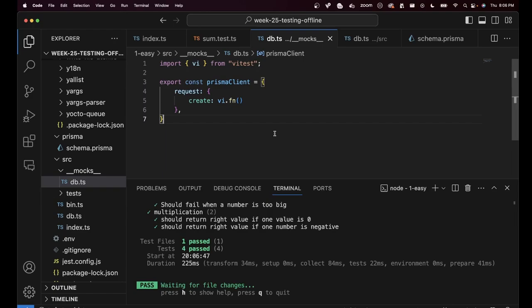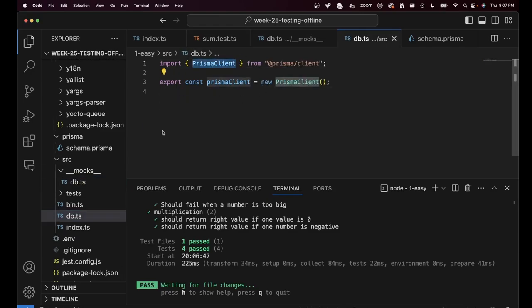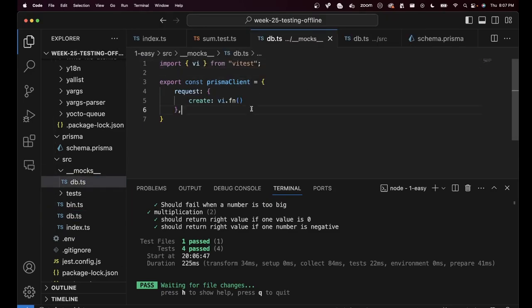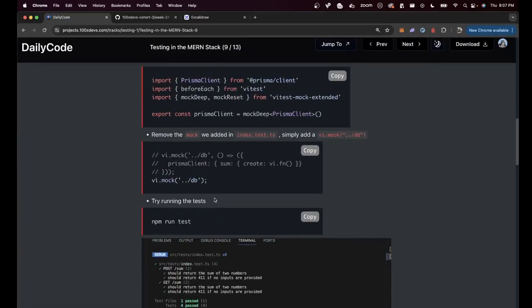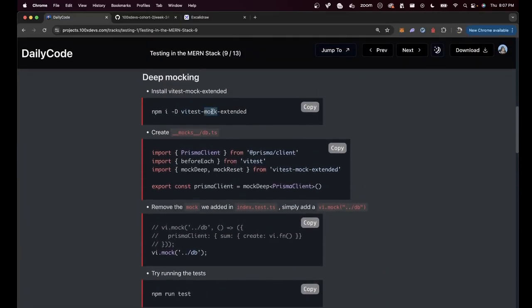Step 2 is deep mocking this. Somehow letting V figure out all the keys of Prisma client and mocking every key so that you don't have to create a complex object. V creates it for you. How can you do it? We just installed the vitest-mock-extended library.